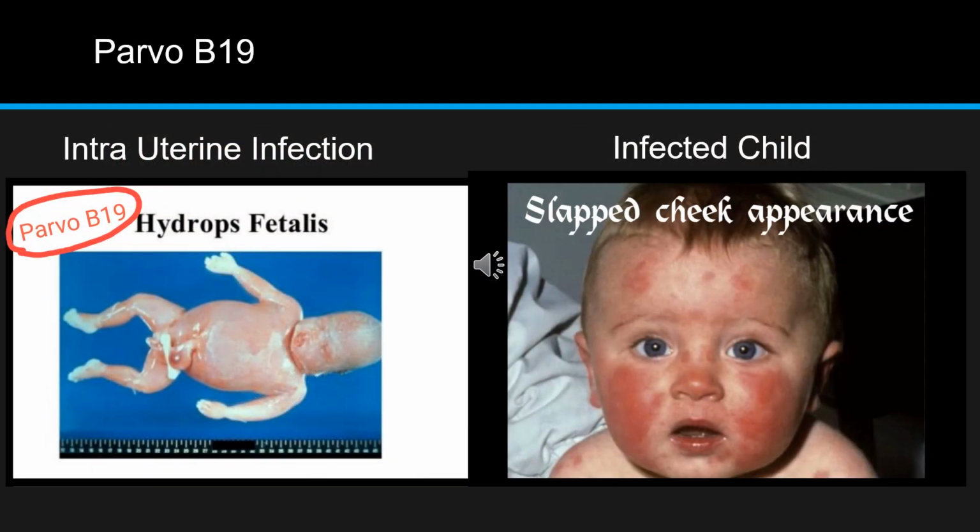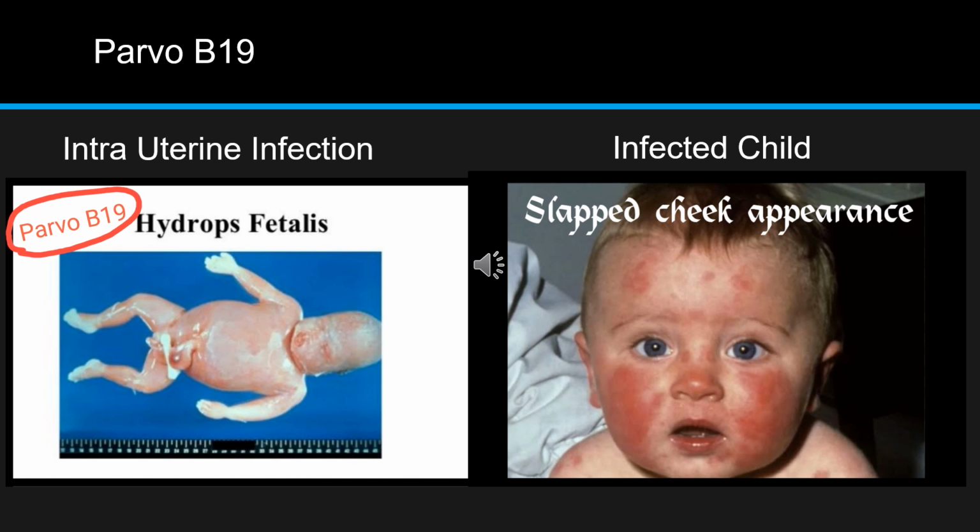So in this case, see the left image. If there is intrauterine infection by parvovirus B19, then the baby will have erythrolysis and the baby will have hydrops fetalis. Hydrops means water, so the baby will look like a bloated one.